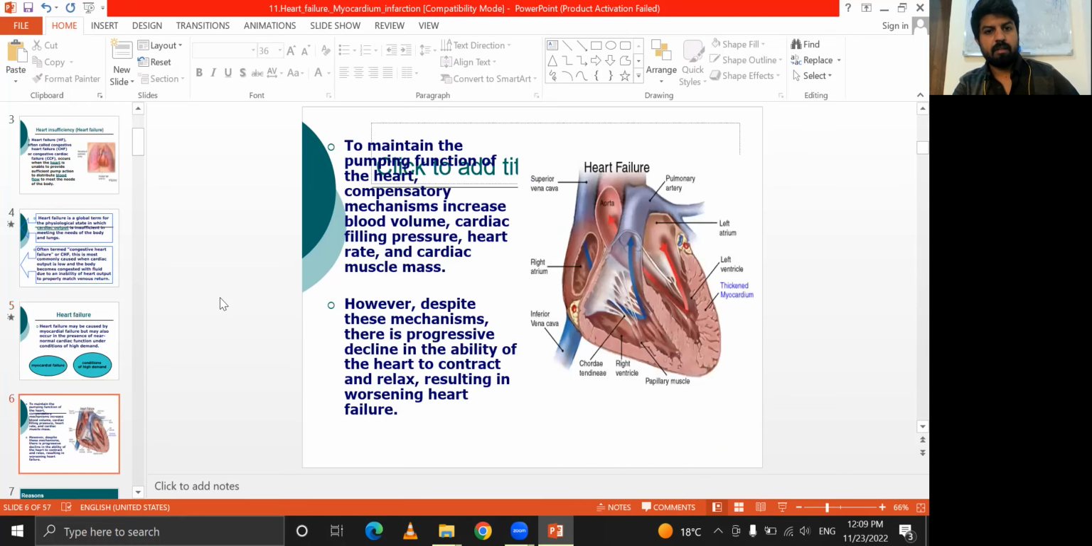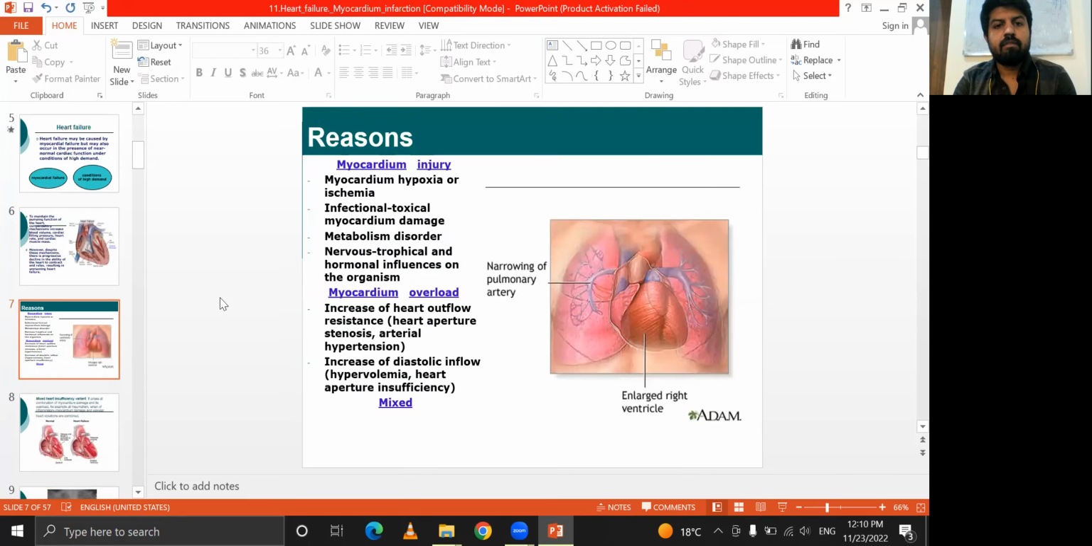To maintain the pumping function of the heart, compensatory mechanisms increase the blood volume, cardiac filling pressure, heart rate, and muscle mass. However, despite these mechanisms, there is a progressive decline in the ability of the heart to contract and relax, resulting in the worsening of the heart failure.